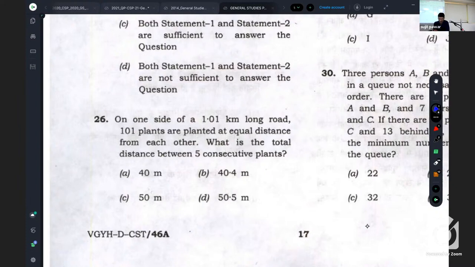What is the total distance between 5 consecutive plants? Please do paperwork also.